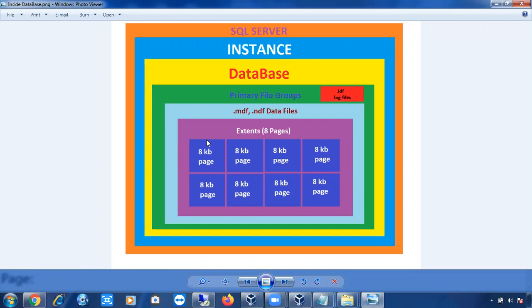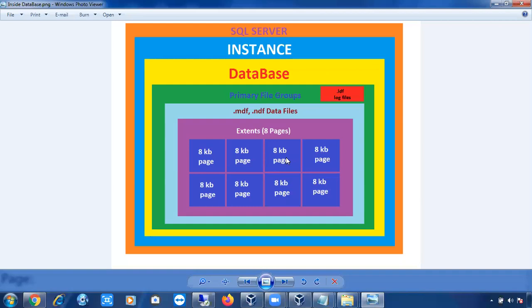Here you can see 1, 2, 3, 4, 1, 2, 3, 4: a total of 8 pages. A collection of 8 continuous data pages is called an extent. What is the extent definition? 8 continuous data pages is called an extent. Then I have a doubt. If I create any table, at the end of the day it is going to be stored on a page, right? Can I store multiple tables on a single page?